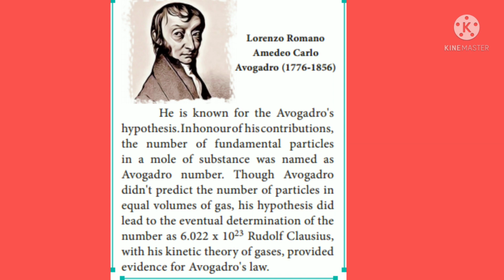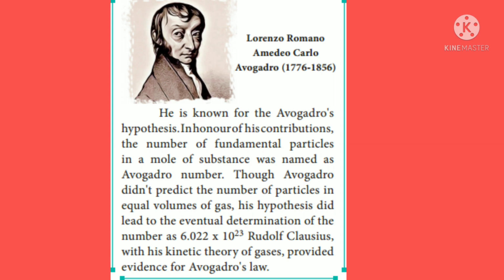Though Avogadro did not predict the number of particles in equal volumes of gas, his hypothesis did lead to the eventual determination of the number as 6.022 into 10 power 23. Rudolf Clausius, with his kinetic theory of gases, provided evidence for Avogadro's law.